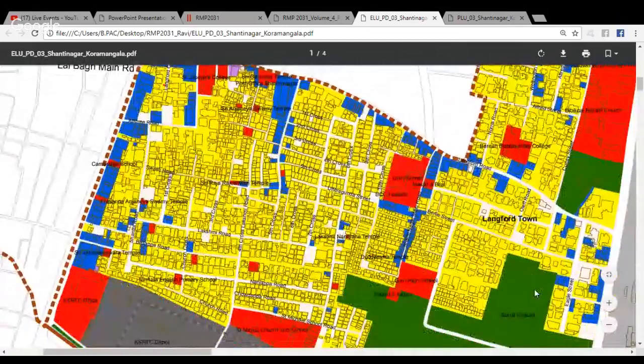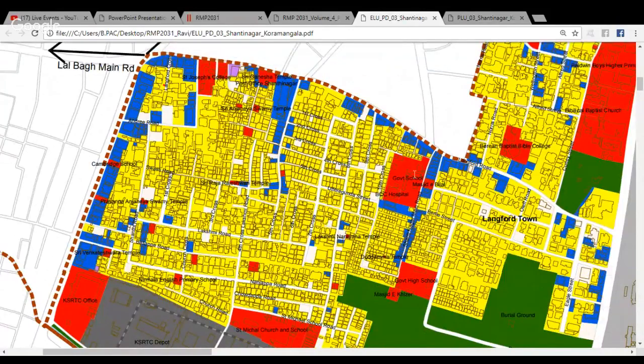Now, if I see the Langford town area, you'll see a whole lot of places that are colored yellow, a few places that are colored blue, which are supposed to be the commercial land use, and a few which are red, which are public and semi-public spaces.